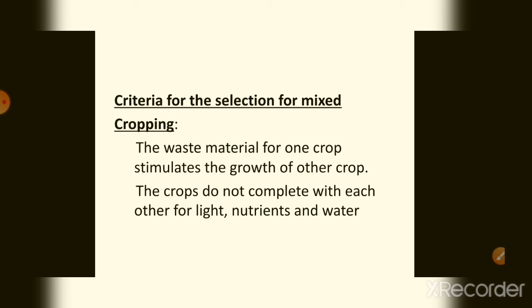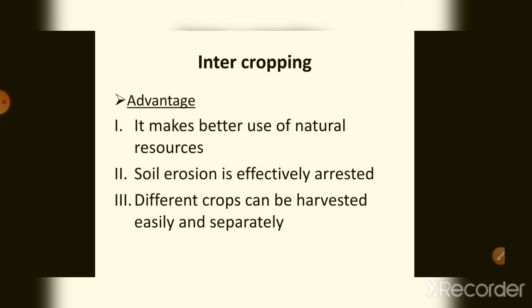So the waste of one crop may stimulate the growth of the other crop, and the crops do not compete with each other. The advantages of intercropping are that it makes better use of natural resources, and soil erosion is arrested. That is, it prevents soil erosion, and different crops can be harvested easily and separately.